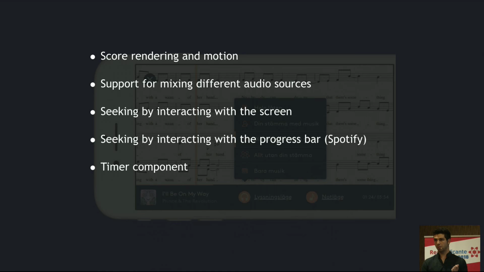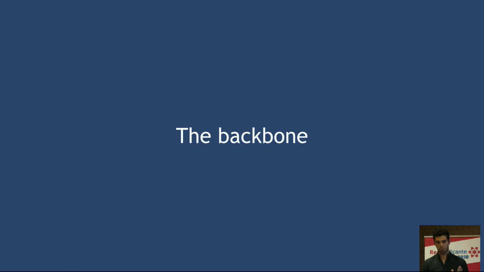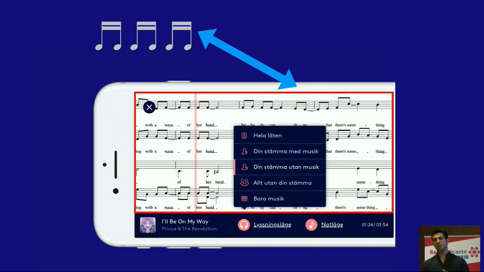Timer component. And a replay button. So, what is the backbone of the system? You may wonder. So we can all agree that the backbone of this system is based on how the playback and the score container communicate with each other. Those two elements need to work together harmonically as a whole, where the score motion and the tempo is dictated at any point of time by the playback.